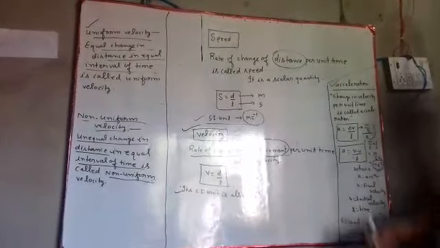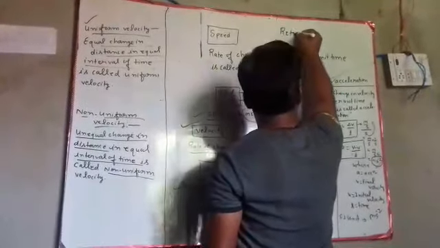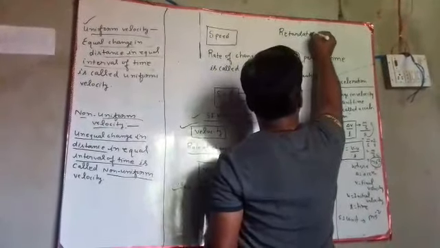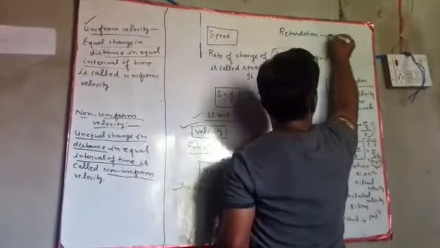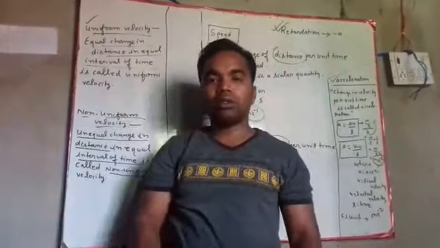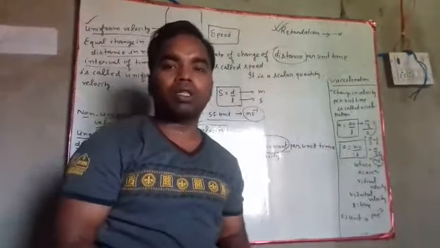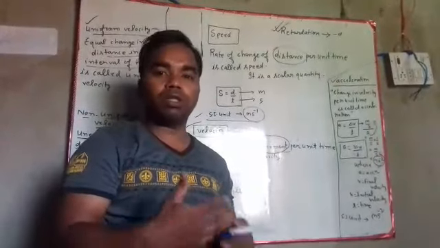Negative value of acceleration is called retardation. What is retardation? Retardation is the negative value of acceleration. In case of retardation, the speed is gradually decreasing, and in case of acceleration, the speed is gradually increasing.